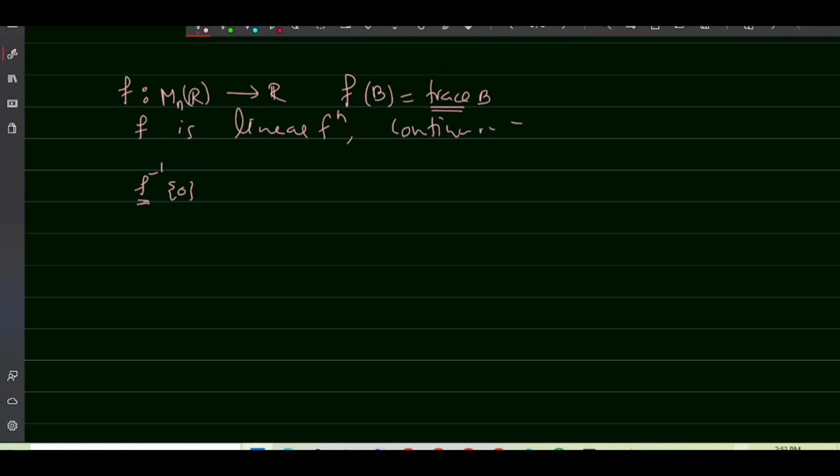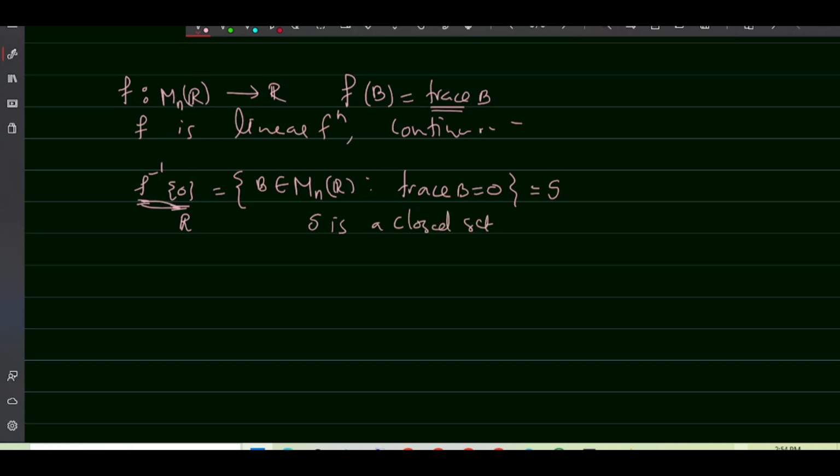Here f is continuous and {0} is a closed subset in R. So we know that if f is continuous, then the inverse image of every closed set is closed. So this inverse image will be closed and it is equal to the set of all matrices B in Mn(R) such that f of B equal to 0, which means trace of B equal to 0. And this set is S. So here S is a closed set, hence S closure equal to S.